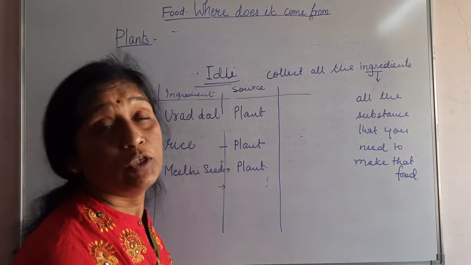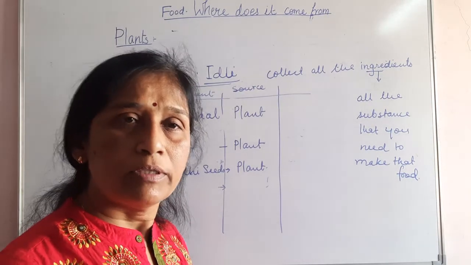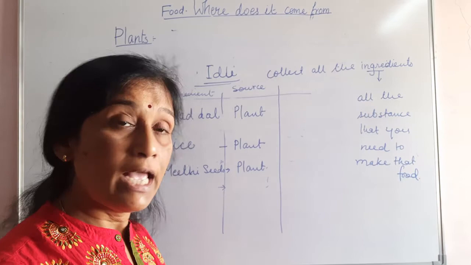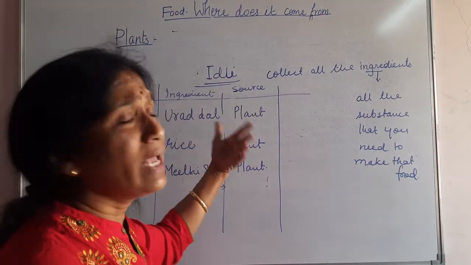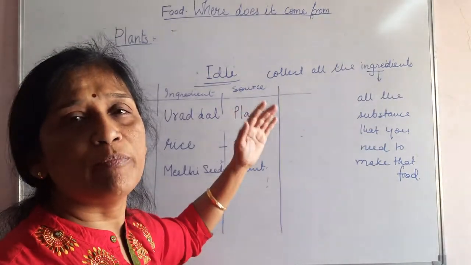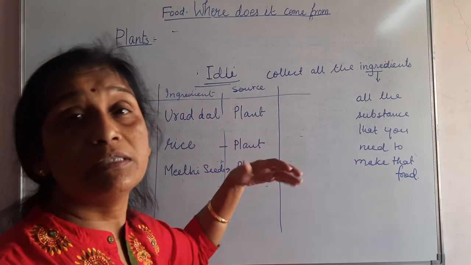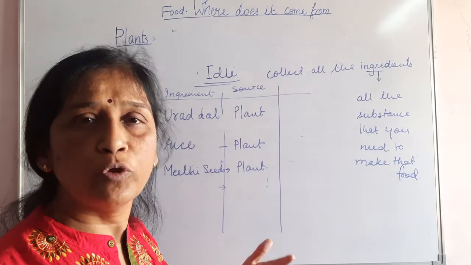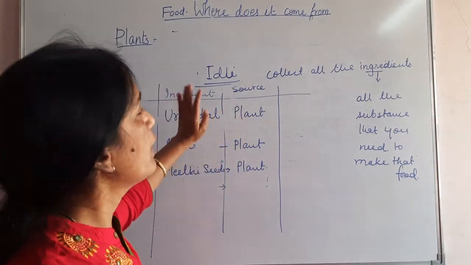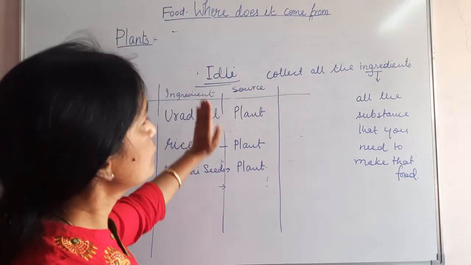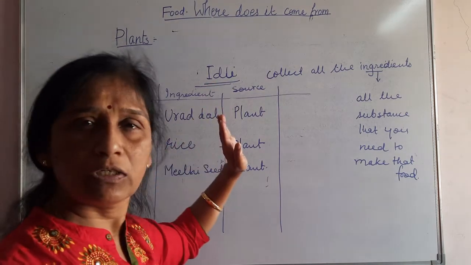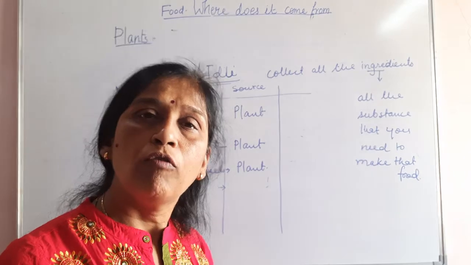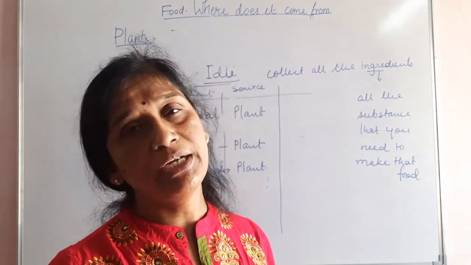So in this way you can see the things that you need to make a food and what their source is. And if you know the source, you can add from which part you have obtained it, whether it is a seed of a plant, or a leaf of a plant, or a fruit of a plant. That also you can write if you want. In this way we can write the ingredients. You can write of sambar also. So in sambar, what will be the ingredients? Let's talk about it orally.